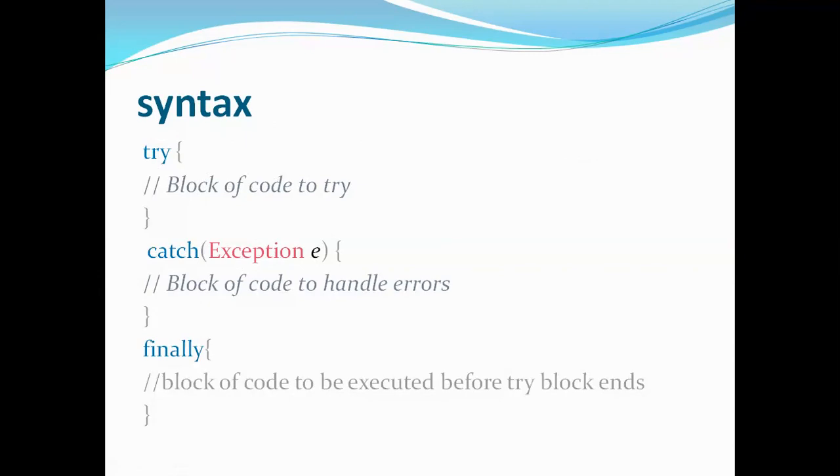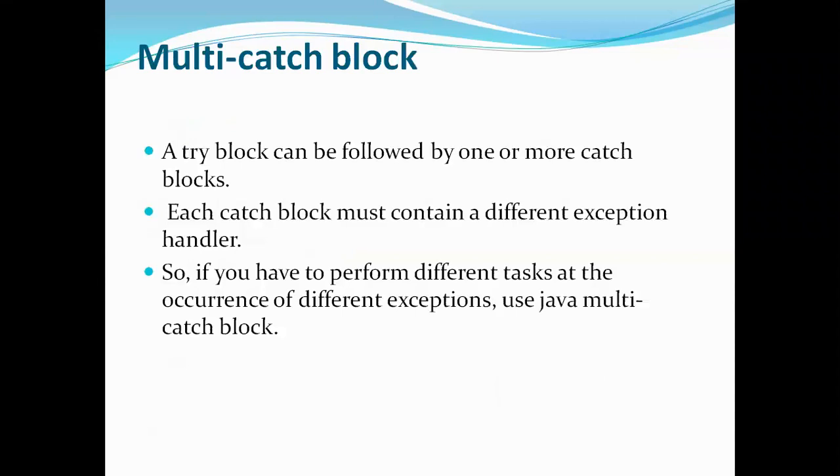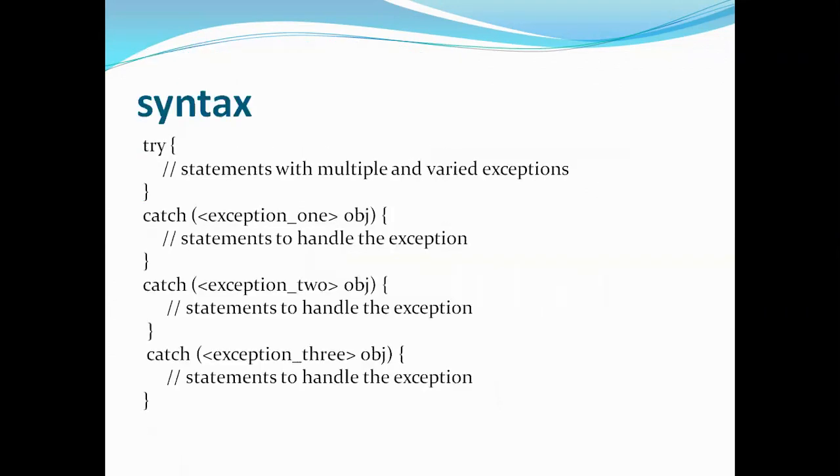Now in our concept, if you have multiple catch blocks for a single try, how will it handle that? Let's see in this multi catch block concept. Here in this multi catch block, as I told, a try block will be followed by one or more catch blocks. So let's see the syntax. It will be like this: a try block is there which will contain a piece of code which may generate some exceptions which should be handled by the catch block.